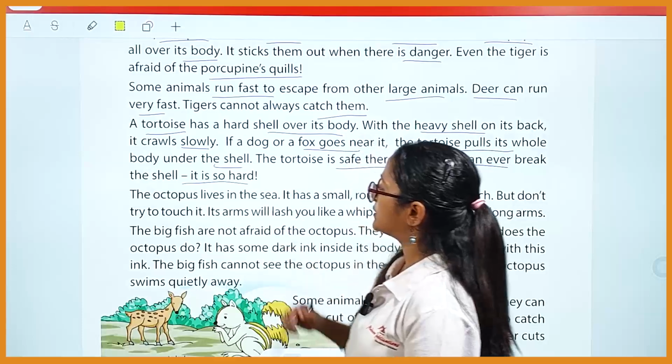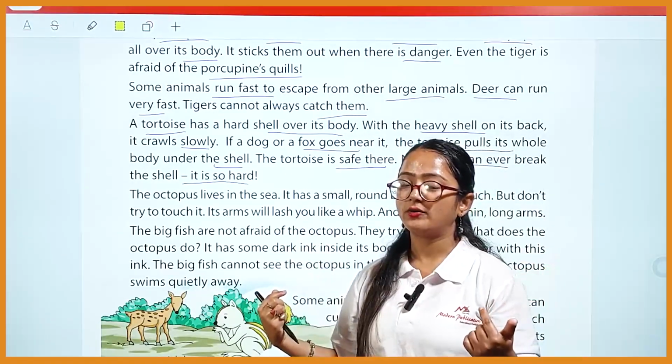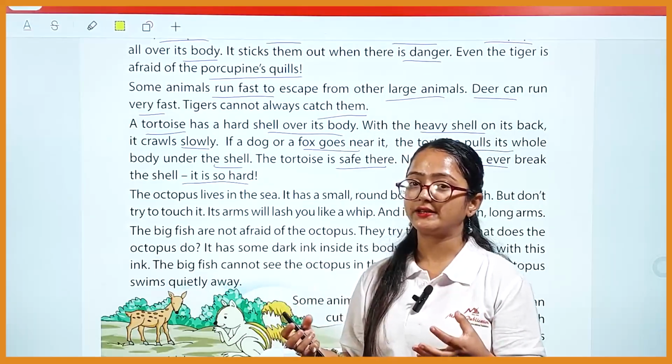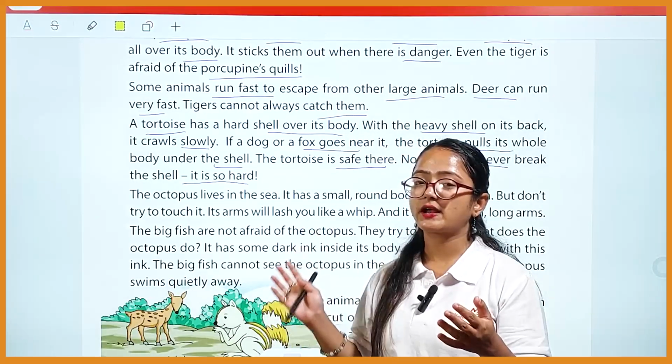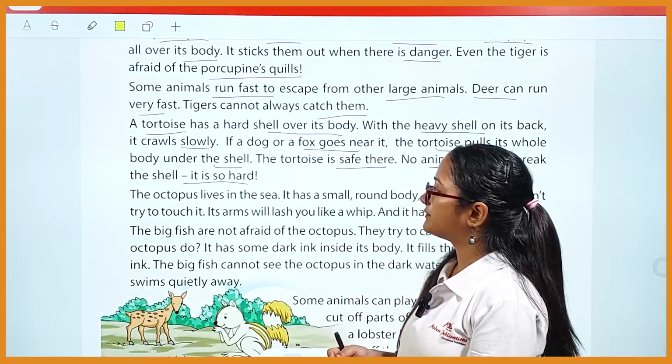It is so hard. So basically, students, the tortoise has a hard shell over its body, and that hard shell is very heavy. That is why the tortoise is not able to move quickly. That is why it always moves slowly, and that is why it also lives longer.